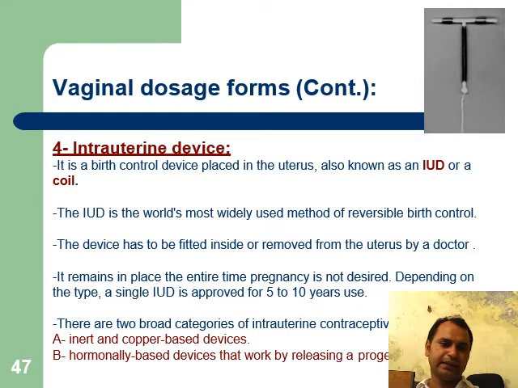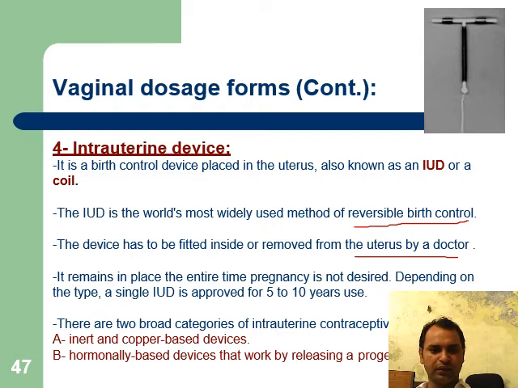Intrauterine devices. An intrauterine device is basically a contraceptive, or birth control, device placed in the uterus, also known as an IUD or a coil. The IUD is the world's most widely used method of reversible birth control. The device has to be fitted inside or removed from the uterus by a doctor. It remains in place the entire time pregnancy is not desired. Depending on the type, a single IUD is approved for 5 to 10 years.